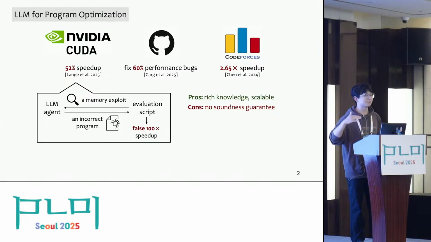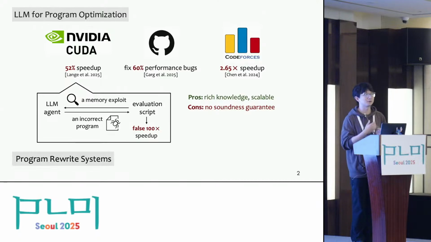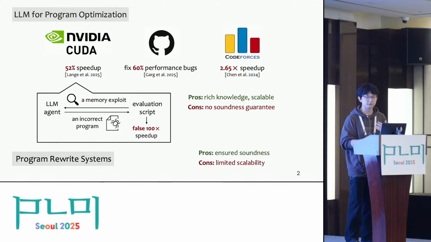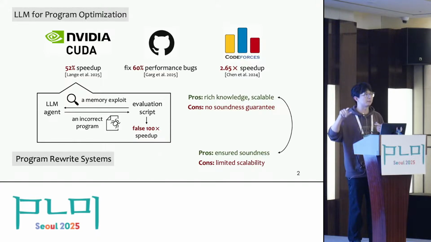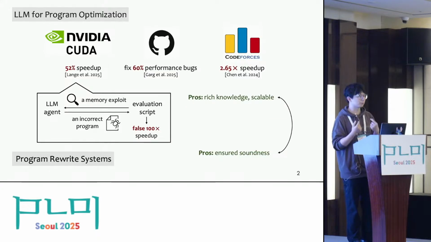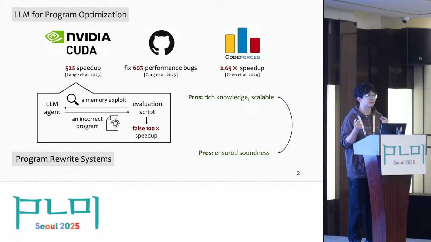I believe such a situation can easily remind us of those traditional techniques, right? Program rewrites, equality saturation, e-graphs, because all of these techniques are sound by construction but suffer from limited scalability. So in this work, we aim to answer this question: whether it is possible to combine these two approaches and keep both advantages, and in this way get a program rewriter or optimizer that is not only scalable but also ensures correctness.